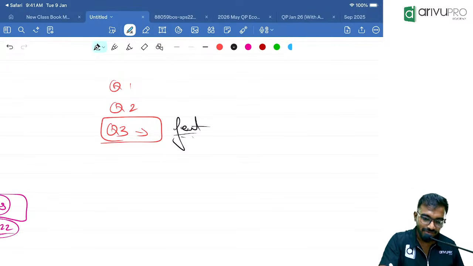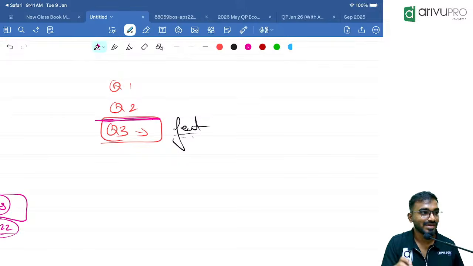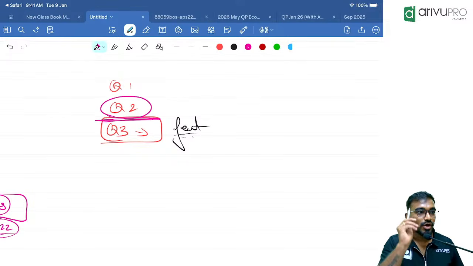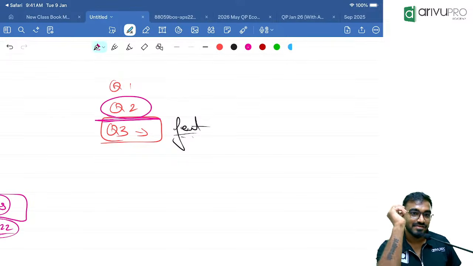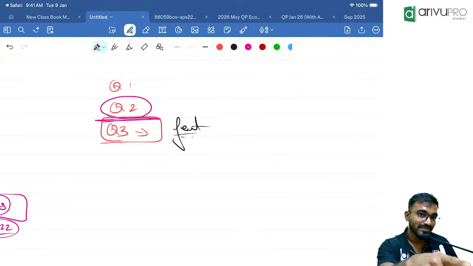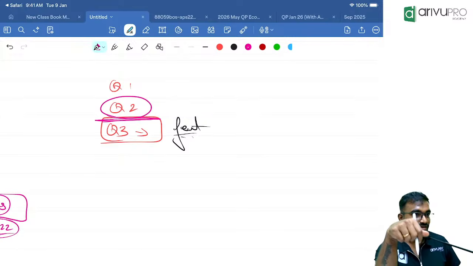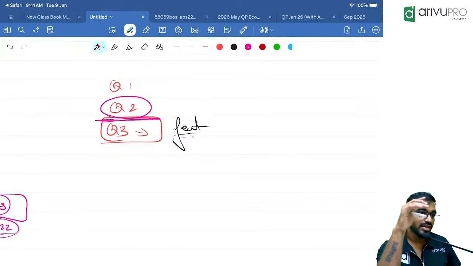That is why before Q3 starts, at the end of Q2, in August and September, that is where your Big Billion Day, Amazon Festival Sale and Independence Day clearance sale, everything comes up, because they don't want to still hold their unsold products with them. See, it is a very simple concept.